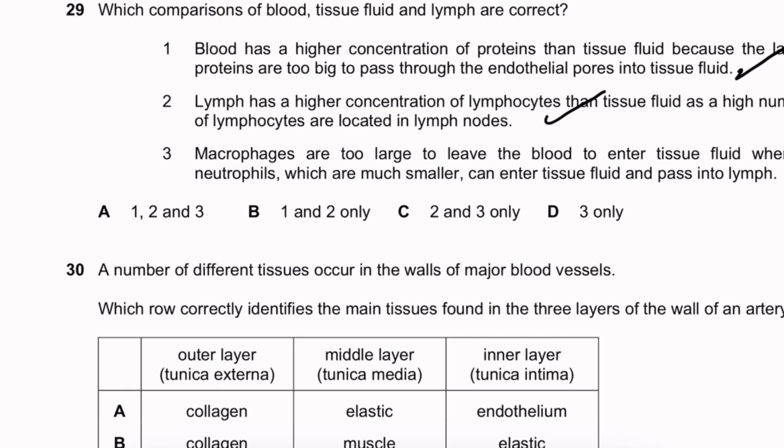Macrophages are too large to leave the blood to enter tissue fluid, whereas neutrophils, which are smaller, can enter tissue fluid and pass to the lymph. That's a very huge misconception. No, macrophages and all other kinds of white blood cells can leave the blood to go into the tissue fluid because they are quite flexible, and so they're able to push themselves through the pores. So this is wrong. So it's just 1 and 2.